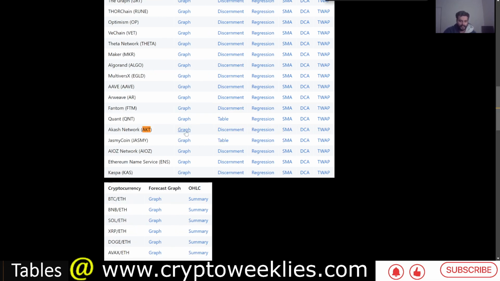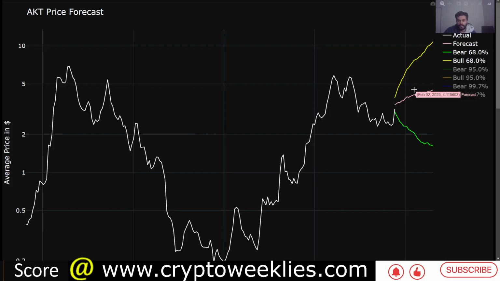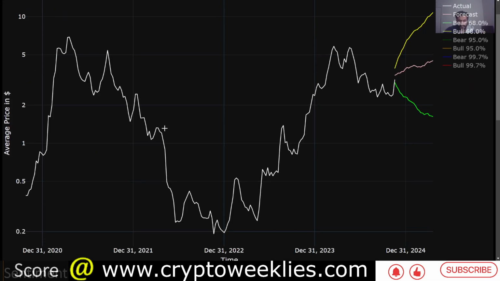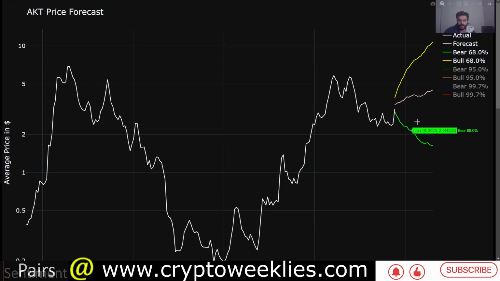This is the machine learning based price forecast for Akash, based on the weekly price action that we have fed to the machine learning model trained on ARIMA, LSTM, and XGBoost. There are three scenarios. The first is the trend based model. The trend the model forecasted is an upward trend, shown in this pink line. That means, devoid of any bullish or bearish sentiment, the price in itself has an upward swing, which is a good sign.